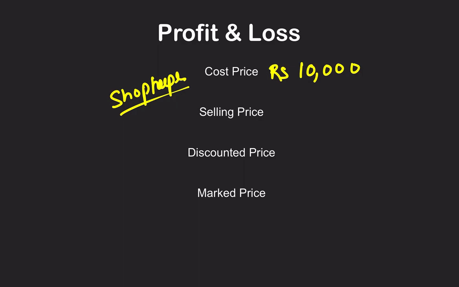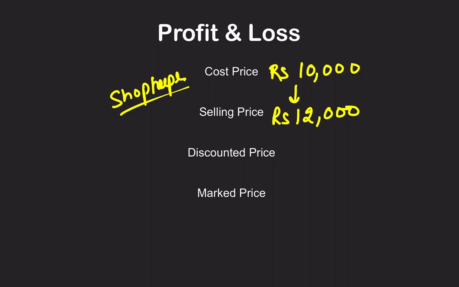I am pretty sure you have heard many shopkeepers say, "हमें 100 रुपए का पड़ता है." So that means how much he has spent to buy it for himself. Now he is going to increase the price a little bit so that he can earn some profit. And this profit is not illegal. Suppose he makes the selling price 12,000. This 2,000 rupees which he is getting out of this trade is only going to help him.